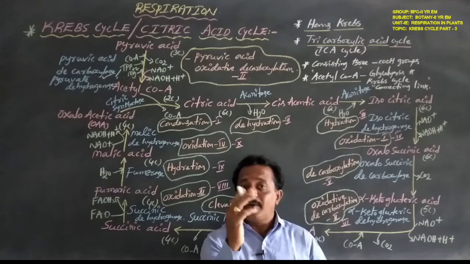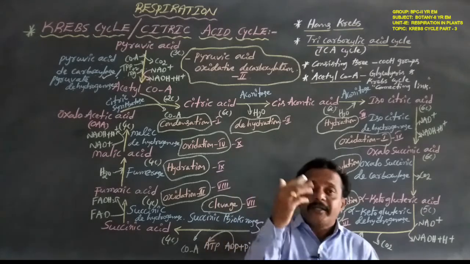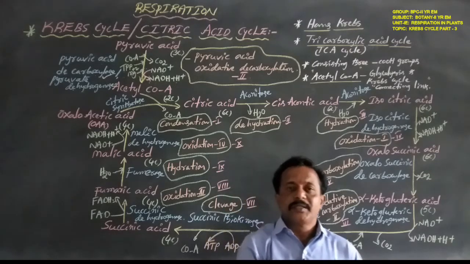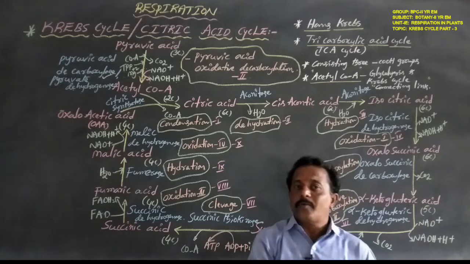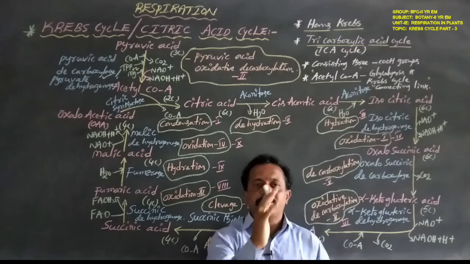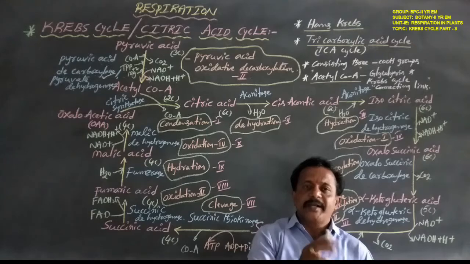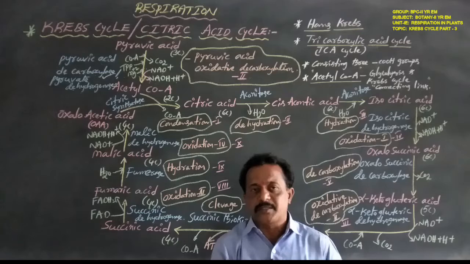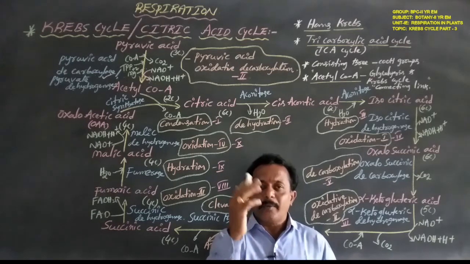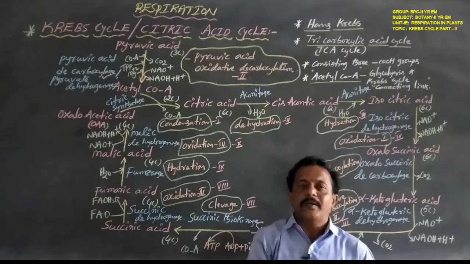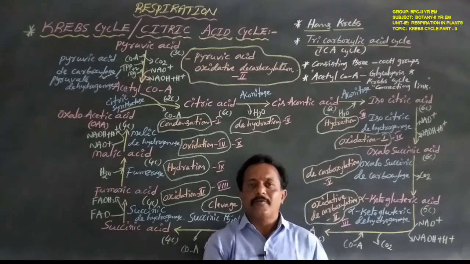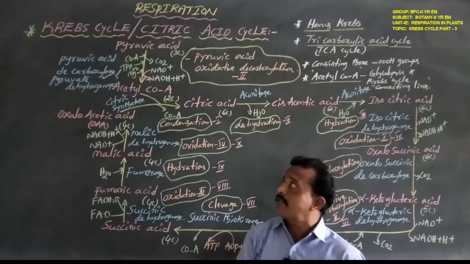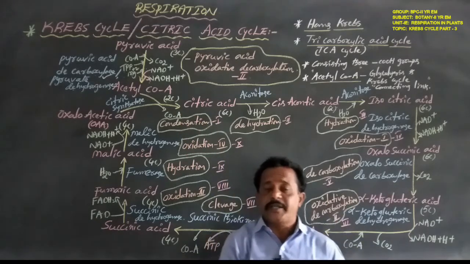This pyruvic acid does not directly enter the mitochondrial matrix. Here it first undergoes decarboxylation and second, oxidation. With the help of 2 enzymes, the 3 carbon pyruvic acid gives out 1 carbon dioxide, which is catalyzed by the enzyme pyruvic acid decarboxylase, or pyruvate decarboxylase.